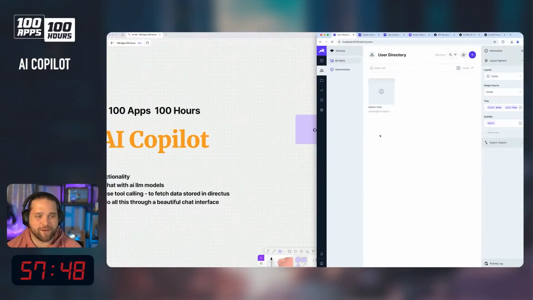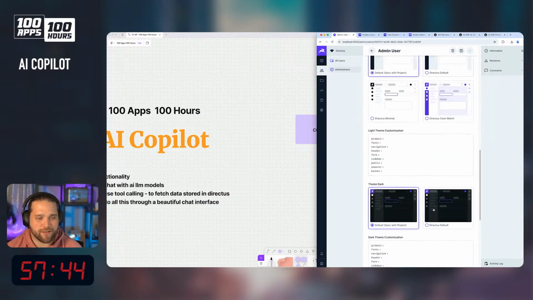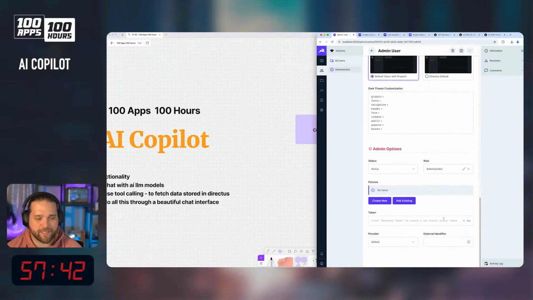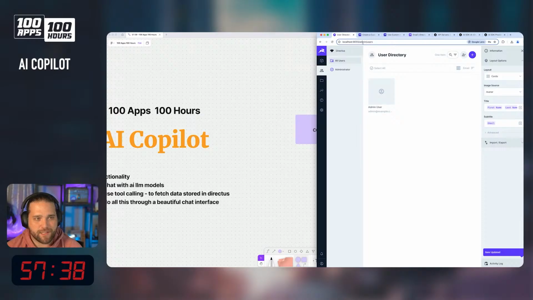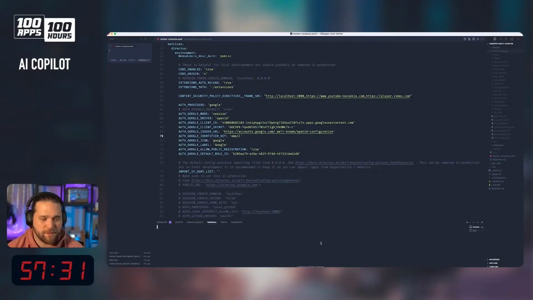The first thing I'm going to do, I'm going to load up some sample data. So what I want to do is go in here and create a token. I could just use my standard password as well, but we're just going to copy that out. This is set up at localhost 8055. I'm going to come into the terminal, open up a new terminal instance here. And once that spins up, I'm going to do Directus